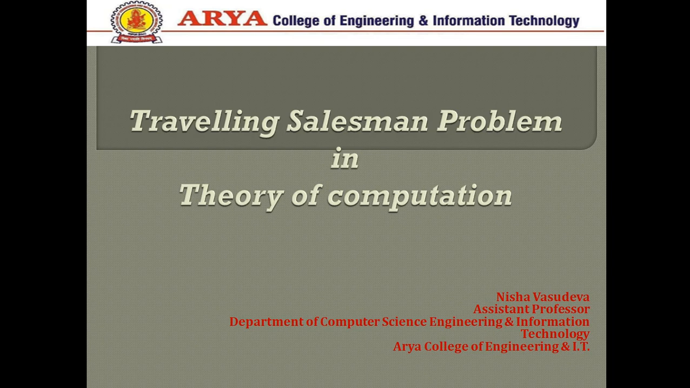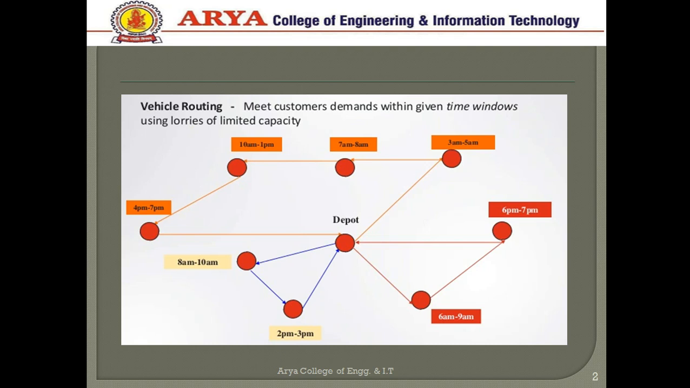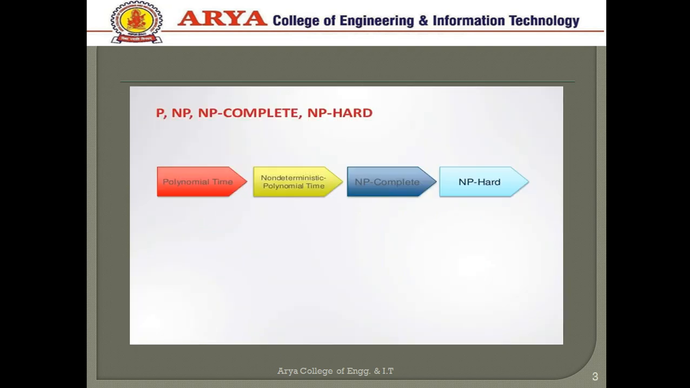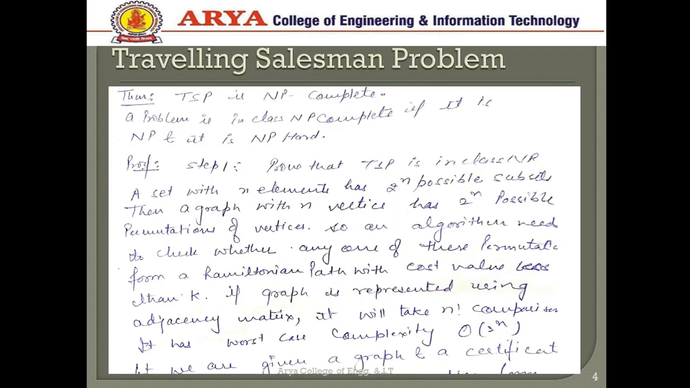To discuss the topic traveling salesman problem, that is a problem from the NP complete class in the theory of computation. Now this is the traveling salesman problem. One traveler visits each city in a particular time duration, that is the concept of the traveling salesman problem, and reaches back to the starting city. This is the problem; we already studied P, NP, NP complete, NP hard problems. So this is the traveling salesman problem.